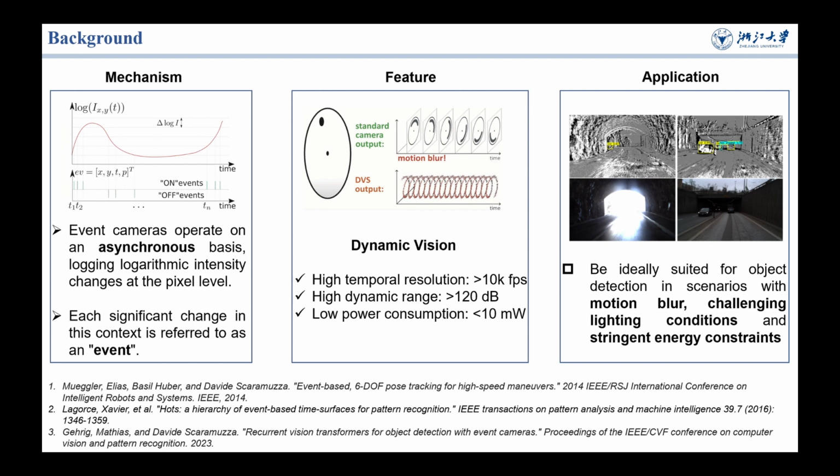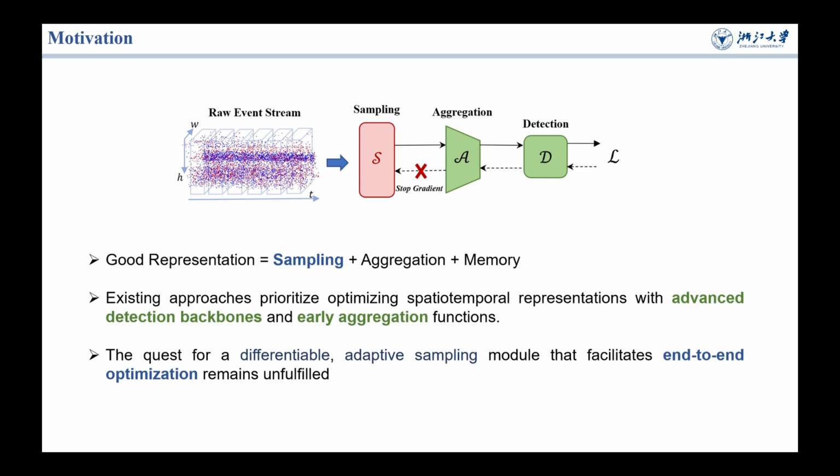Unlike conventional imaging sensors, event cameras, biologically inspired by vision systems, operate asynchronously, recording logarithmic intensity changes at the pixel level. These intensity changes, called events, enable event cameras to excel in unique areas: ultra-high temporal resolution, 10K fps, high dynamic range, greater than 120 dB, and extremely low power consumption, less than 10 milliwatts. These attributes make event cameras particularly well suited for object detection in challenging environments, such as those involving rapid motion, extreme lighting conditions, or strict energy constraints.